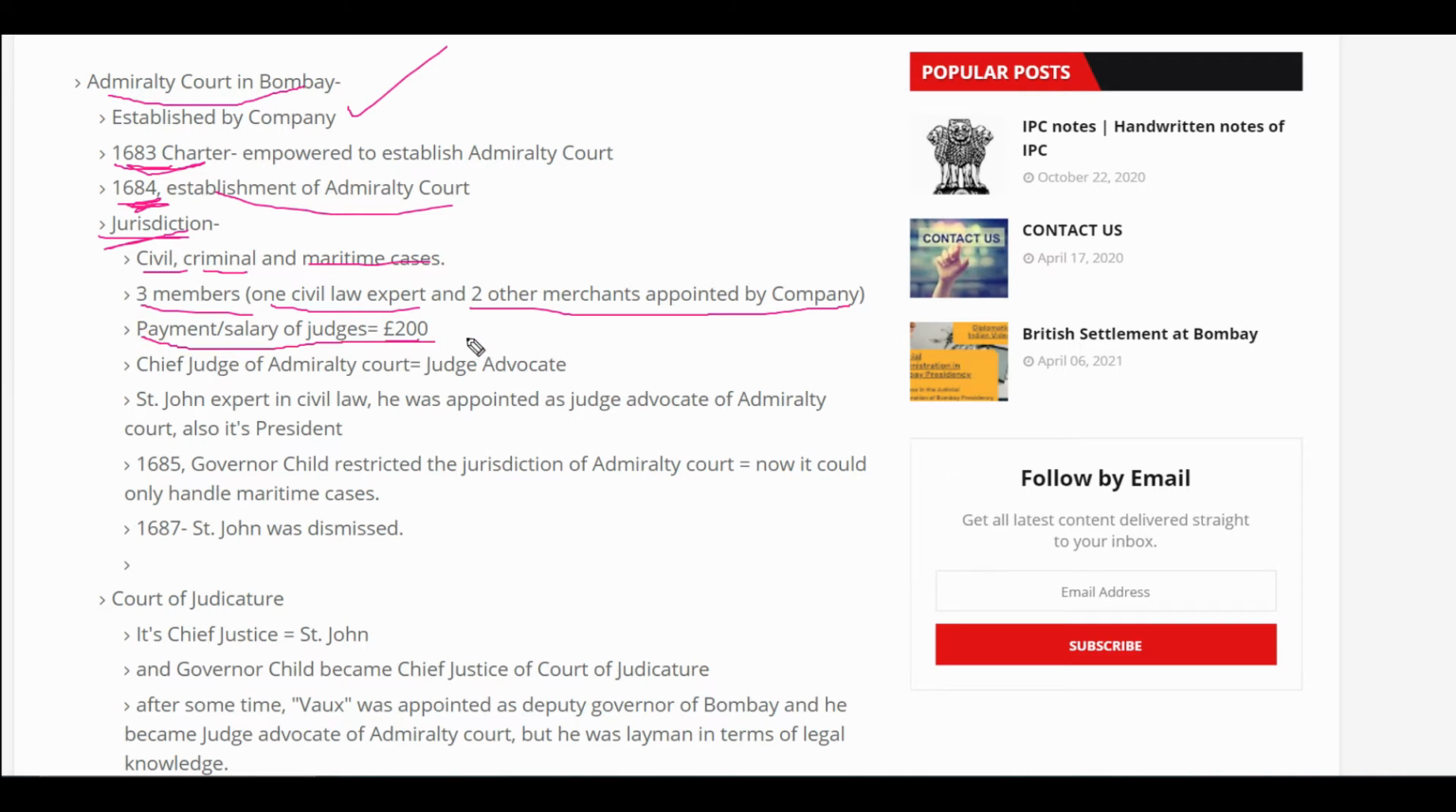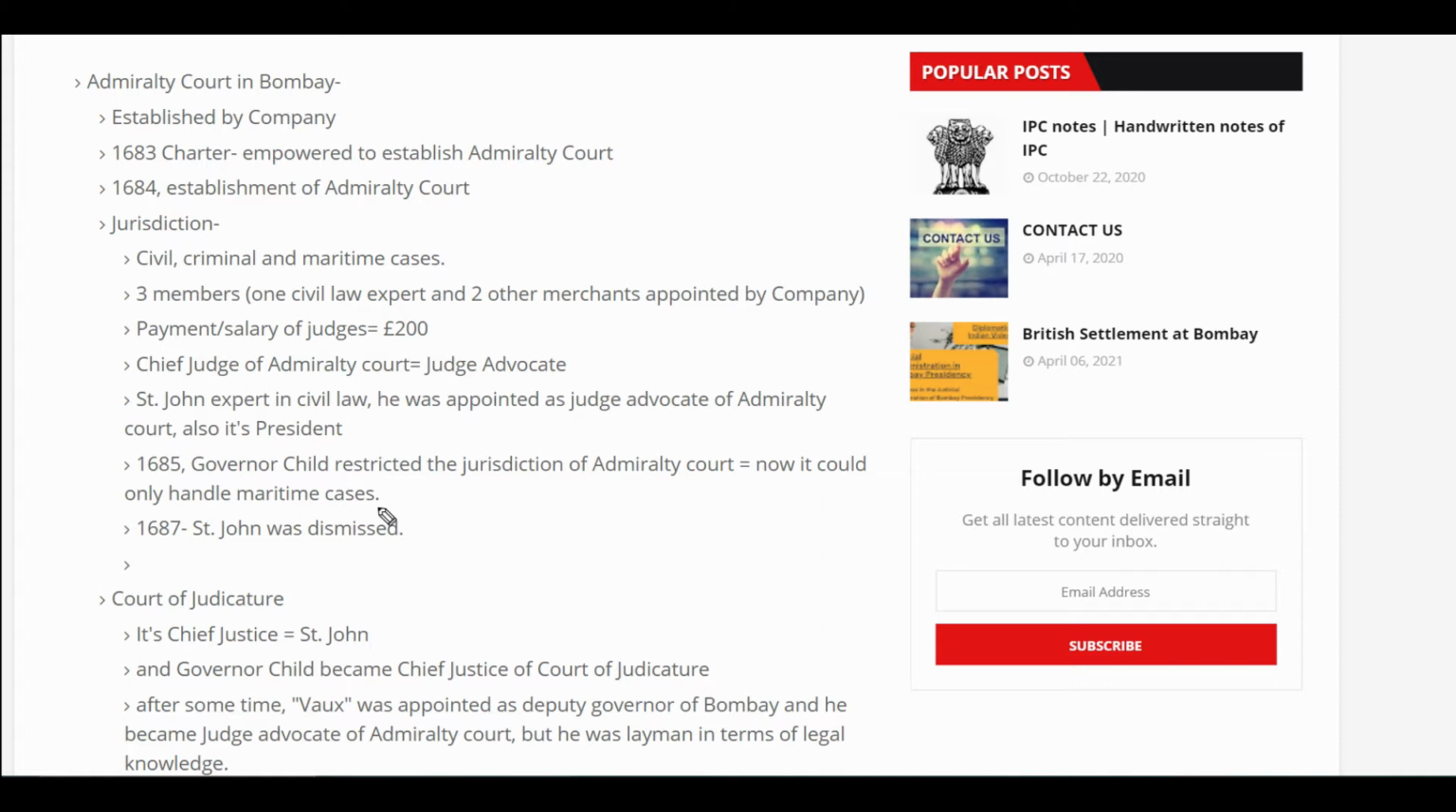The salary of the judges of this court was £200, and the Chief Justice of the Admiralty Court was called the Judge Advocate. St. John, who was the expert in law, was appointed as the Judge Advocate of the Admiralty Court, and also as its president.